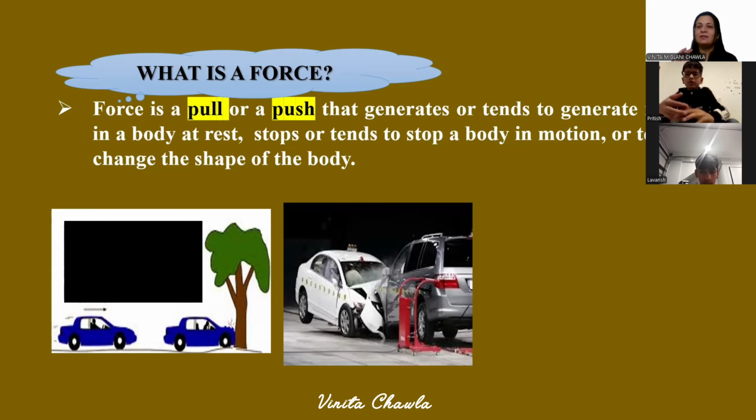How will you relate this picture with the definition? Two cars are moving in a positive direction and colliding with each other, exerting force on each other, and a car crash is taking place. And in the first picture, the car is striking a tree and it stops.